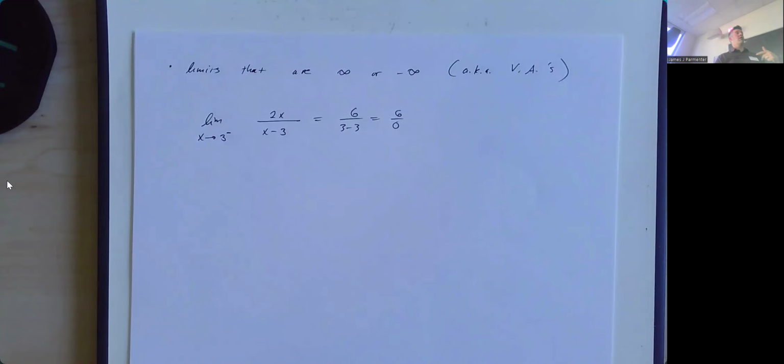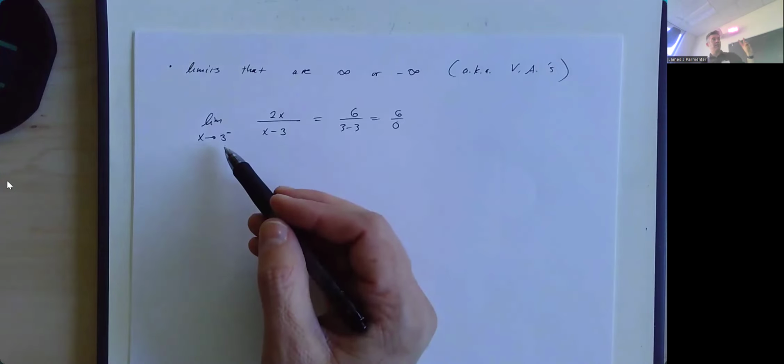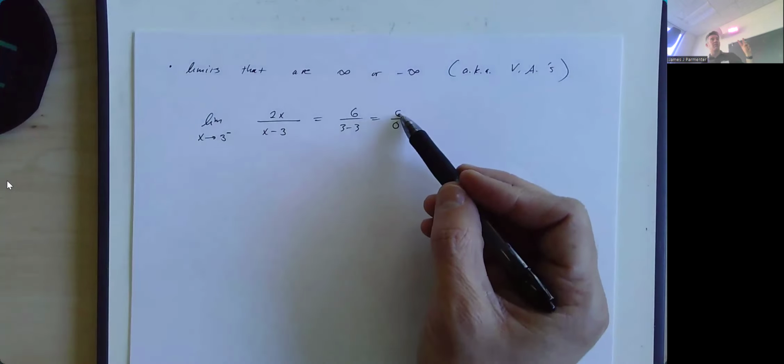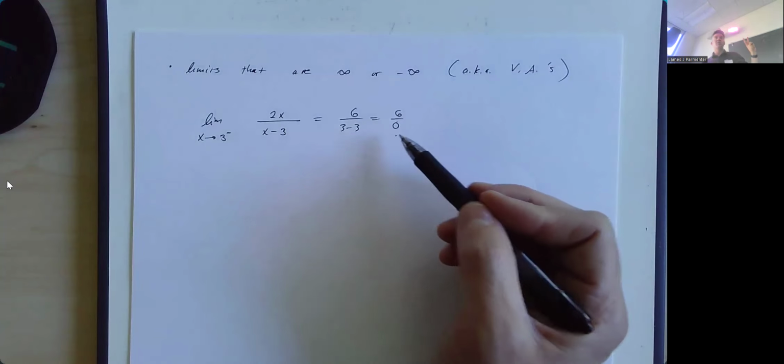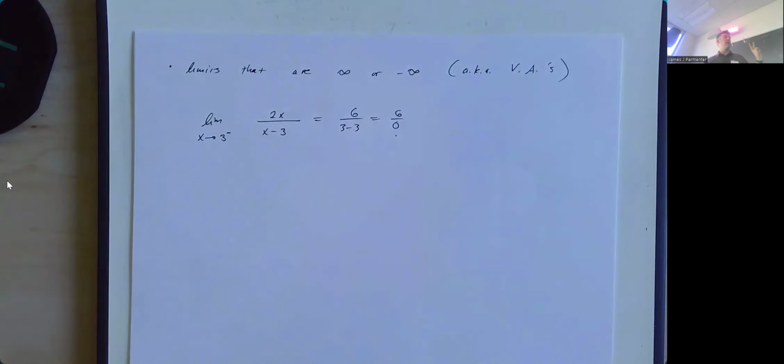When we get to 6 over 0, we know our answer is going to be one of 3 things: infinity, negative infinity, or does not exist. And really, that last one is only possible if you're looking at a double-sided limit. If you're looking at a single-sided limit that happens to be some non-zero number over 0, the answer is going to be either infinity or negative infinity. The only job we have is to figure out, is this thing positive or negative? Well, the numerator is definitely positive.